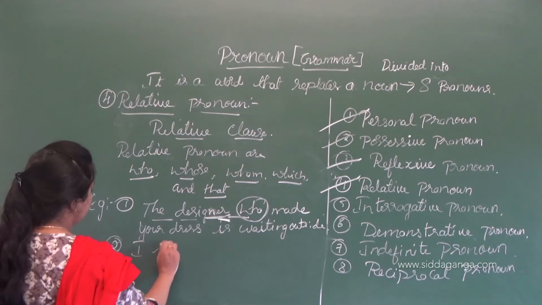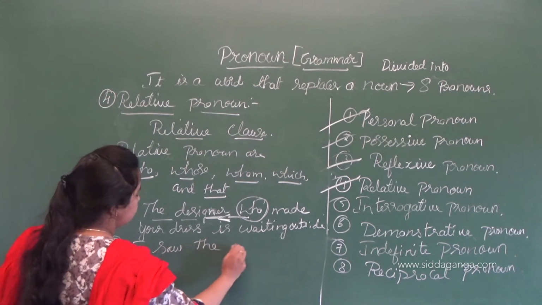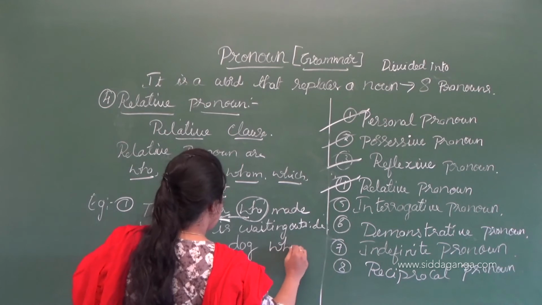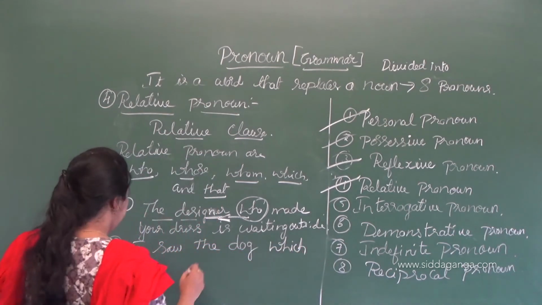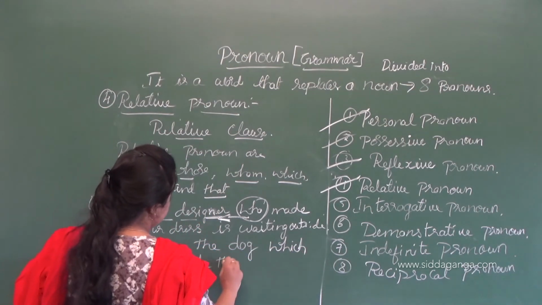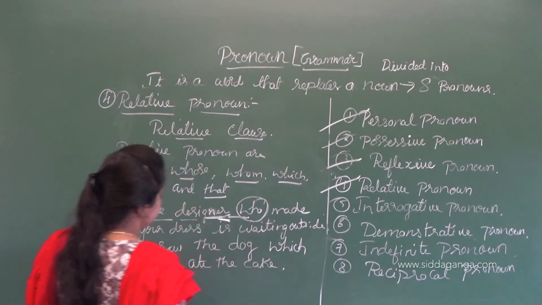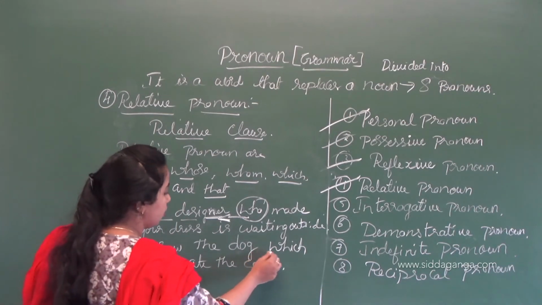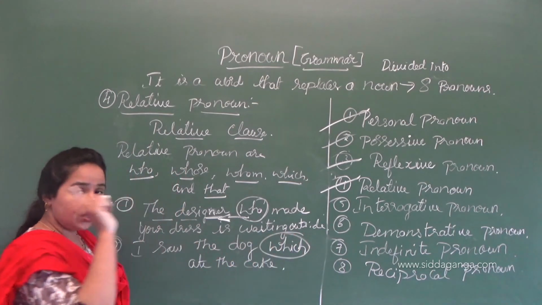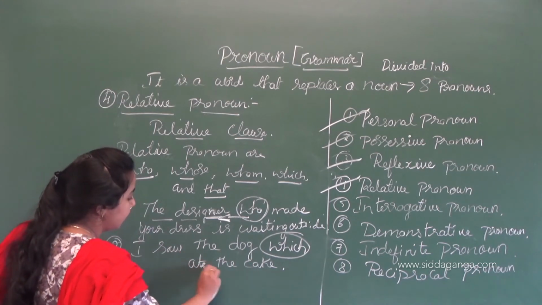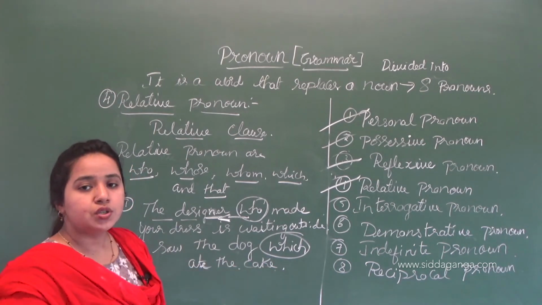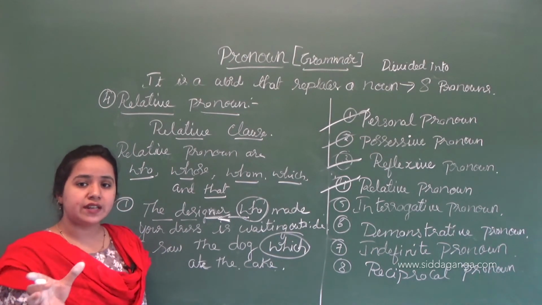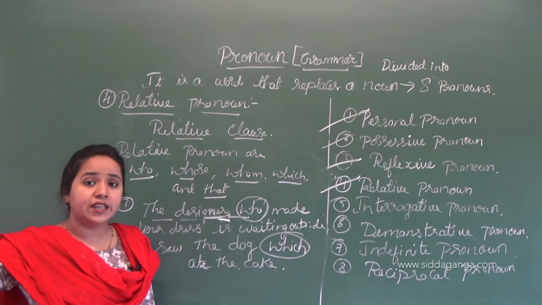I saw the dog which ate the cake. See this: I saw the dog. Which dog? That dog. I saw the dog, that dog has eaten the cake. So it is about a particular dog. How are we describing that dog? That dog has eaten the cake.